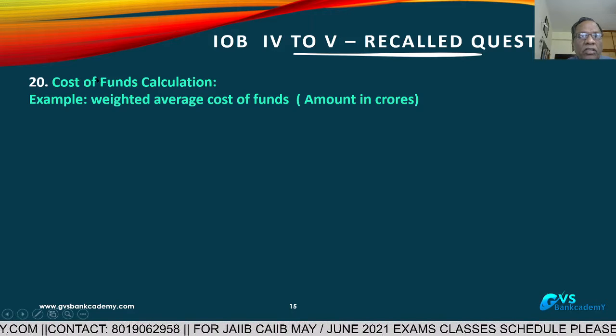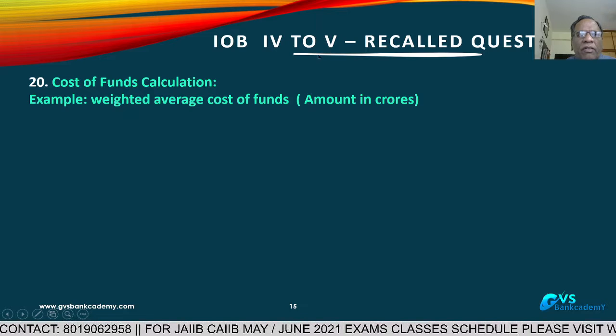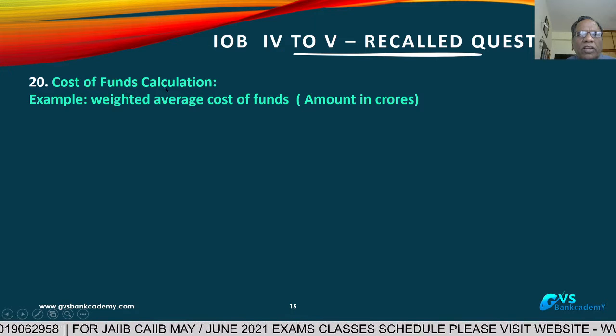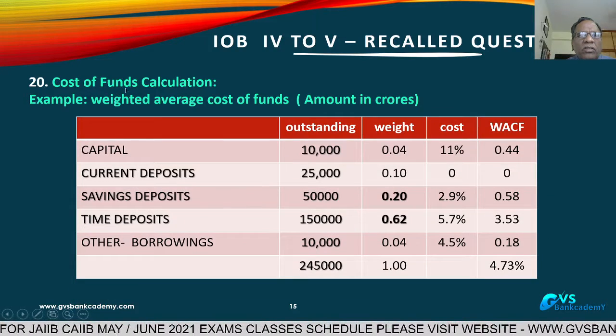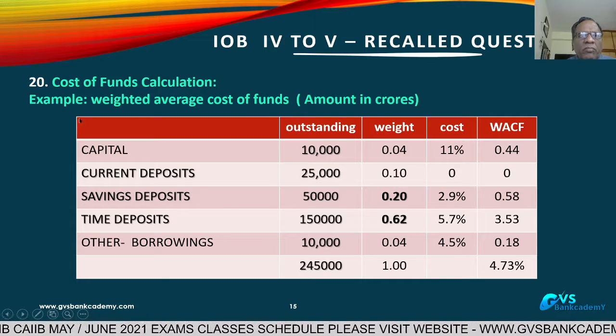Question number 20, cost of funds calculation. The entire question paper is very tough. Practical questions were asked more. This cost of funds question is from IOB 4 to 5. How are we going to arrive at the cost of funds in our bank? This is the question. We don't know the exact figures, so I am discussing this problem hypothetically.